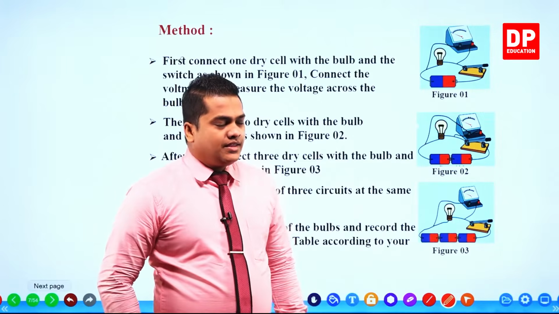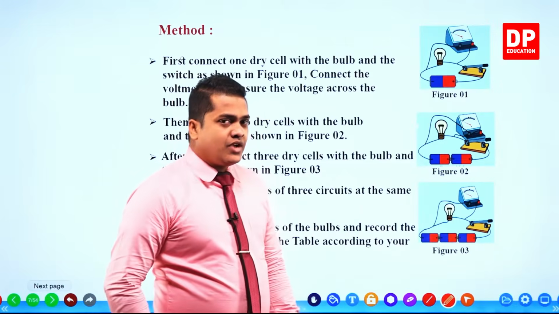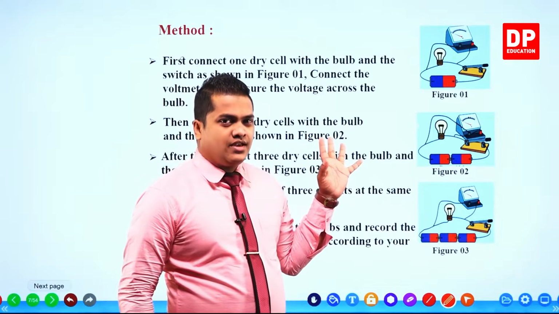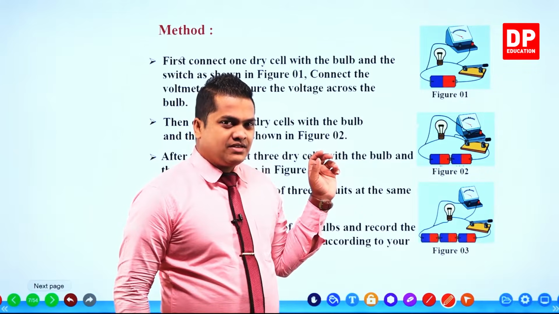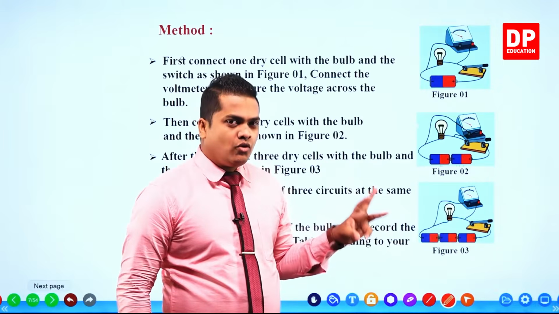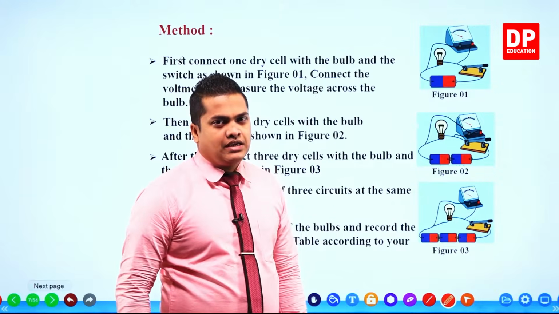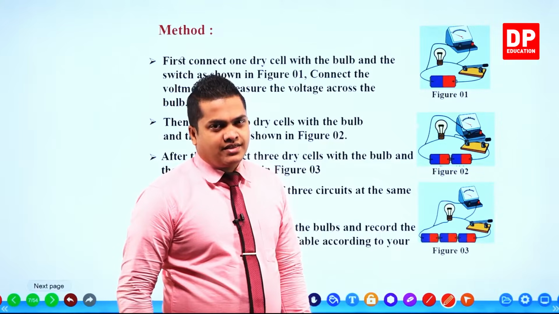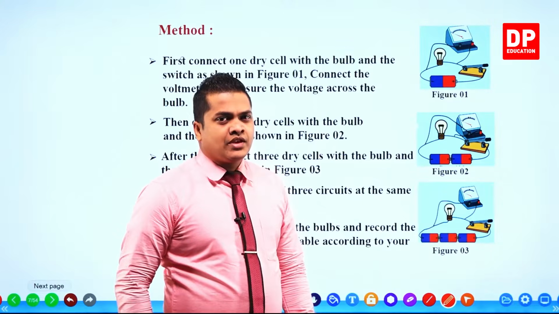You can use the same circuit if you want, but at the end we have to prepare all 3 circuits separately in order to compare the brightness and the readings, so it's better to use 3 different setups.